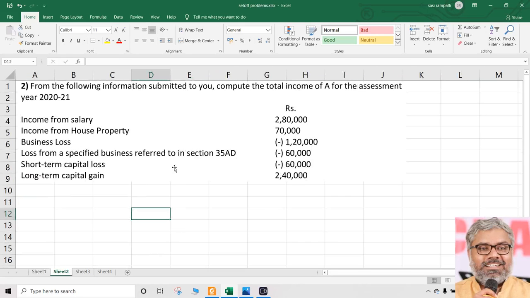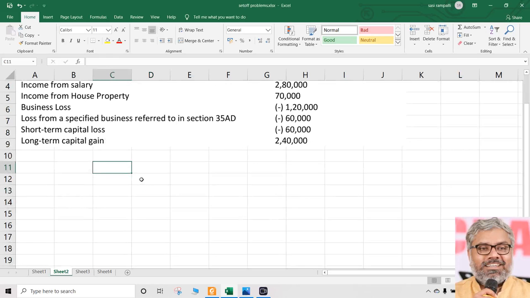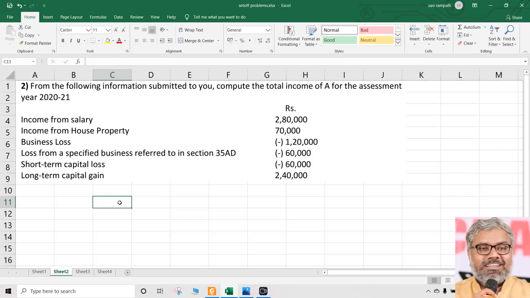Question number 1 over. Question number 2. From the following information submitted to you, compute the total income of A for the assessment year 2020-21 and various things are given. So simply speaking, same statement showing computation of total income of A for the assessment year 2020-21, particulars, amount, everything will be there. So now we have to just have some inner column and outer column and with a little bit of heads